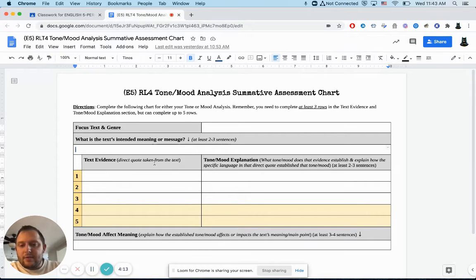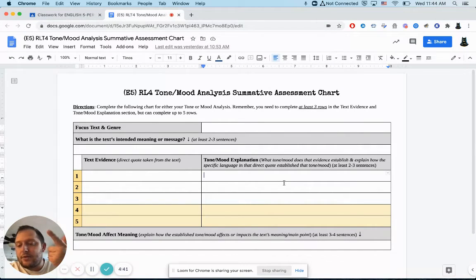And then here you have the rows of the text evidence, direct quotes from the short story, poem, or song. And then you have the tone or mood explanation, right? So what tone or mood does that evidence establish, and explain how the specific language in that direct quote established it. So that's what we're looking for there. And again, you can pick tone or mood. I have suggestions for you on my document. If you pick your own, we can try to give you some suggestions. Again, we'd have to take a look at it. But you can do tone or mood.